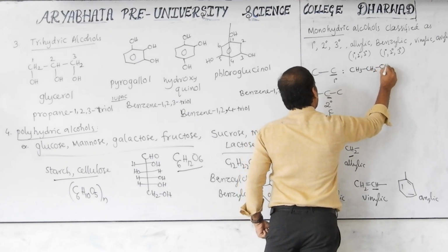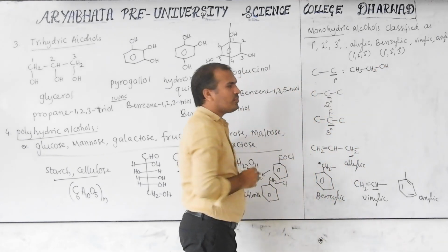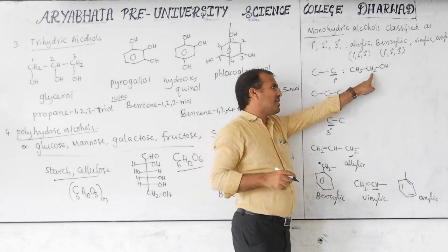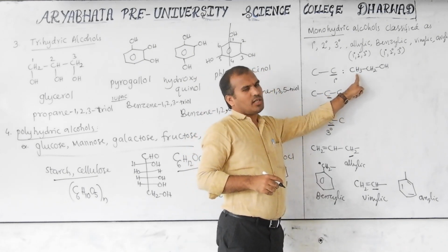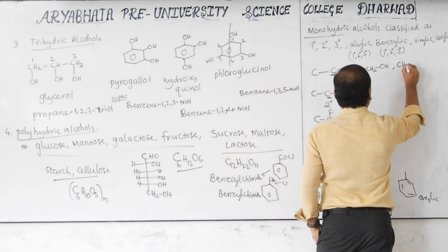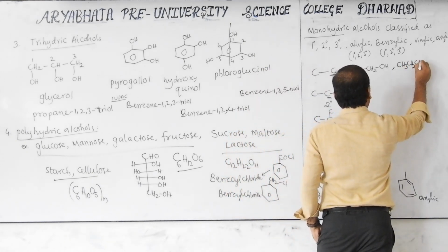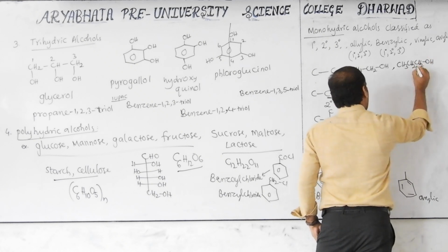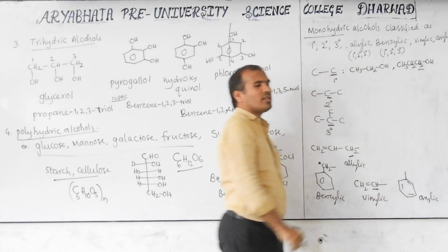CH3CH2. This is a primary carbon because this carbon is directly bonded with one carbon. Now, you may ask a question like this: CH3CH2CH2OH. Is this carbon primary or secondary?